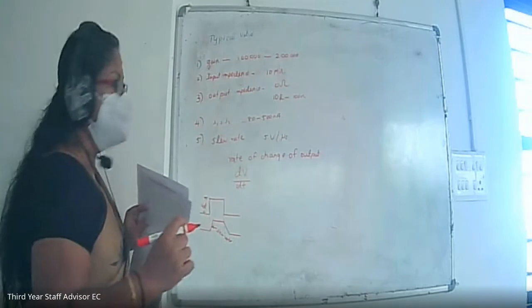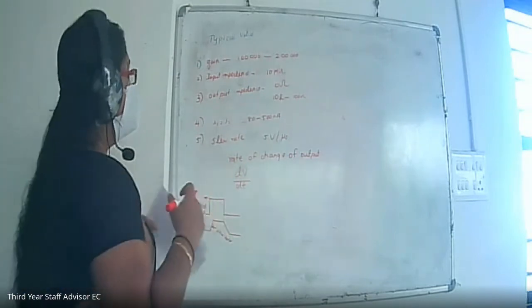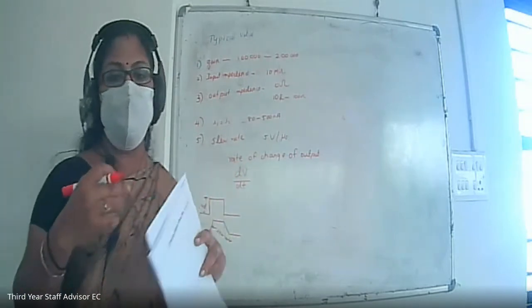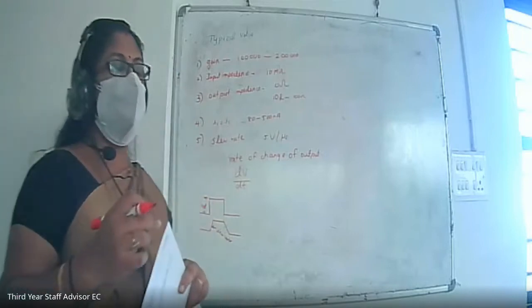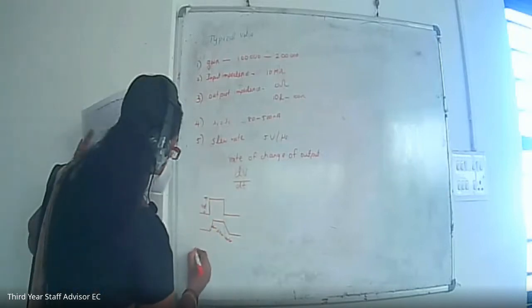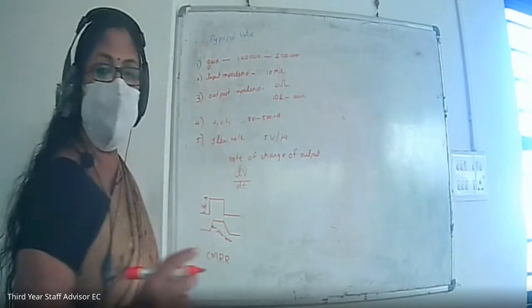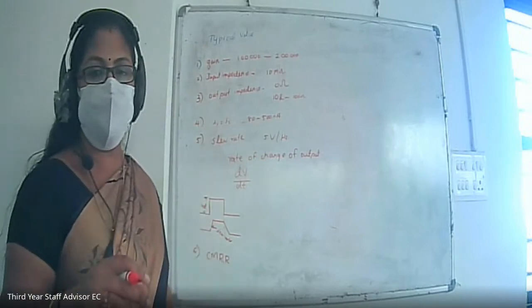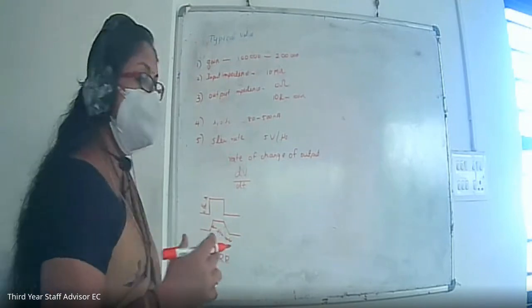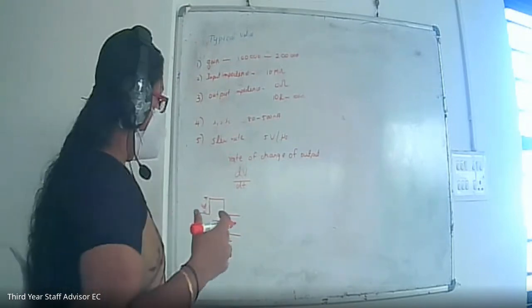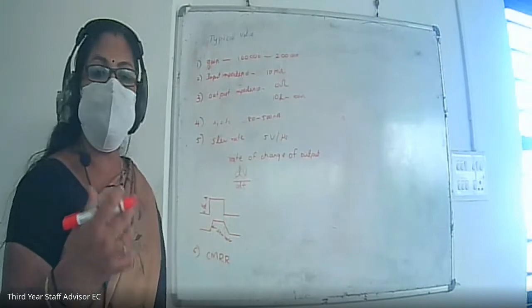Next quantity in the typical values: we have discussed the common mode rejection ratio, CMRR. The sixth one is CMRR. What is CMRR? CMRR is the common mode rejection ratio. It represents the ability of the op-amp to reject common mode signals.